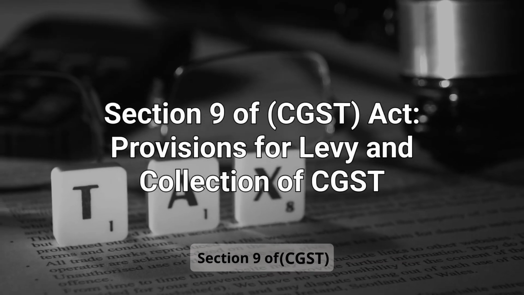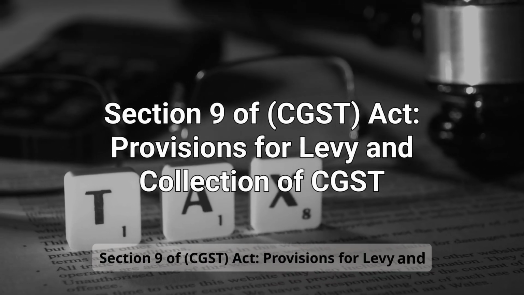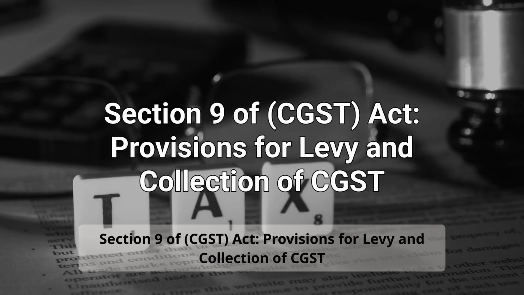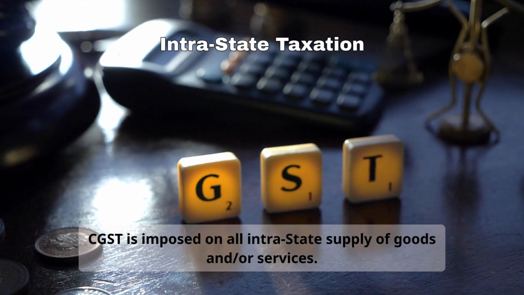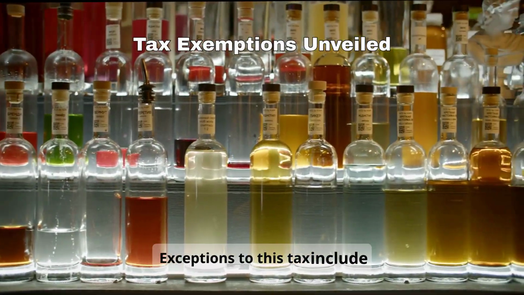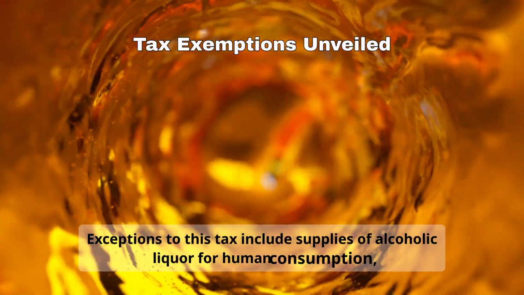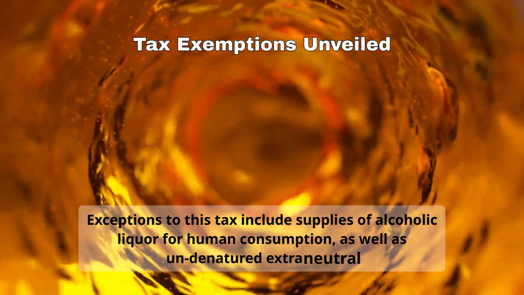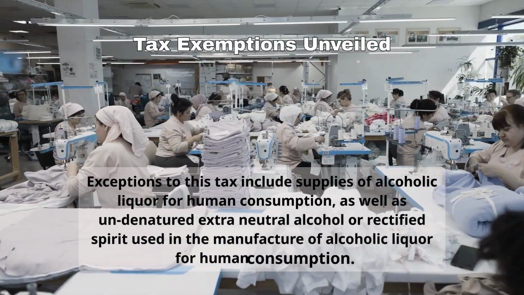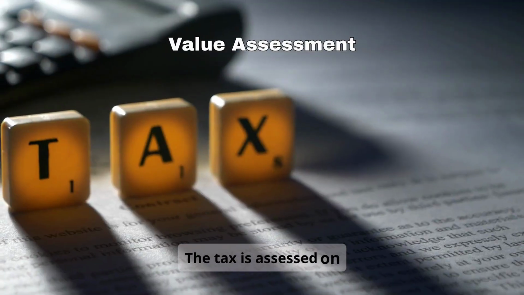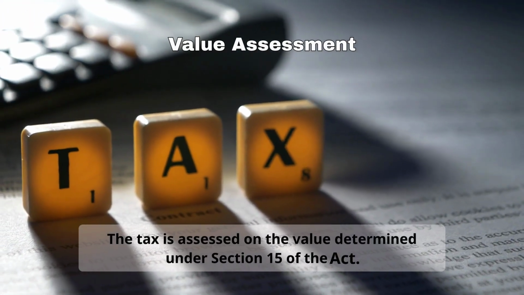Section 9 of CGST Act, provisions for levy and collection of CGST. CGST is imposed on all intrastate supply of goods and/or services. Exceptions to this tax include supplies of alcoholic liquor for human consumption, as well as undenatured extra-neutral alcohol or rectified spirit used in the manufacture of alcoholic liquor for human consumption.